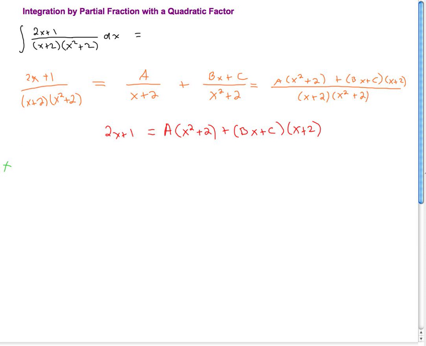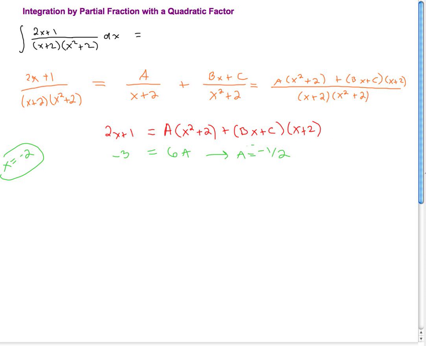And I'm going to try now setting up one equation by plugging in x equals -2. And that's going to give me, when x equals -2, I'm going to get -2 times 2, that's -4, plus 1, -3, is equal to 6a. And the whole point of plugging in -2 is that that term zeroes out, right? So I don't have to worry about that term. And that gives me a equals -1/2. Okay, and what's the other thing I'm going to plug in? Okay, so I've got a equal -1/2.